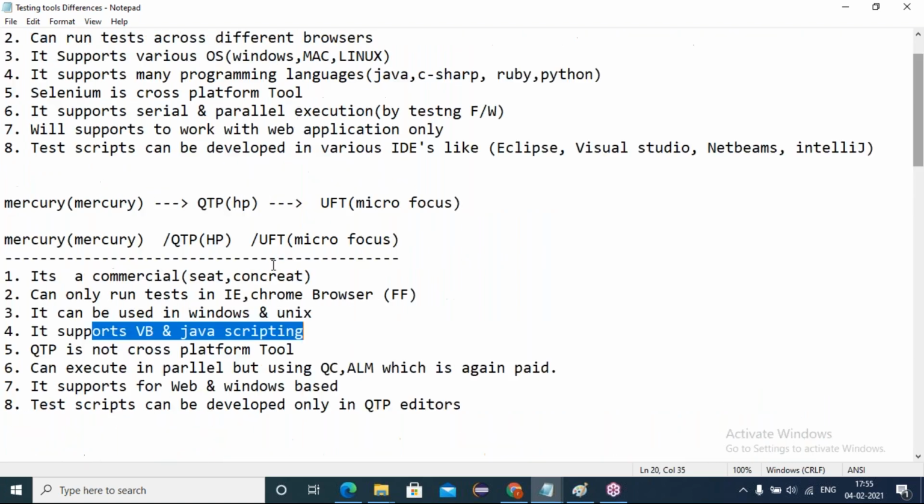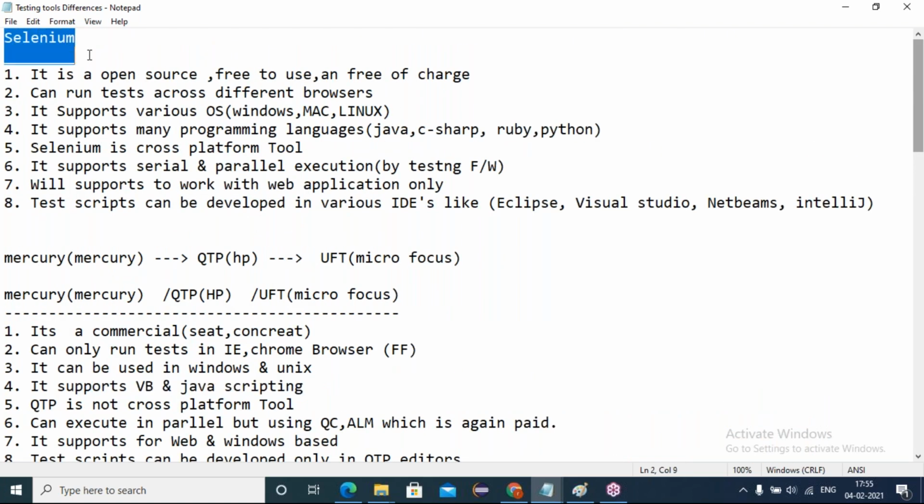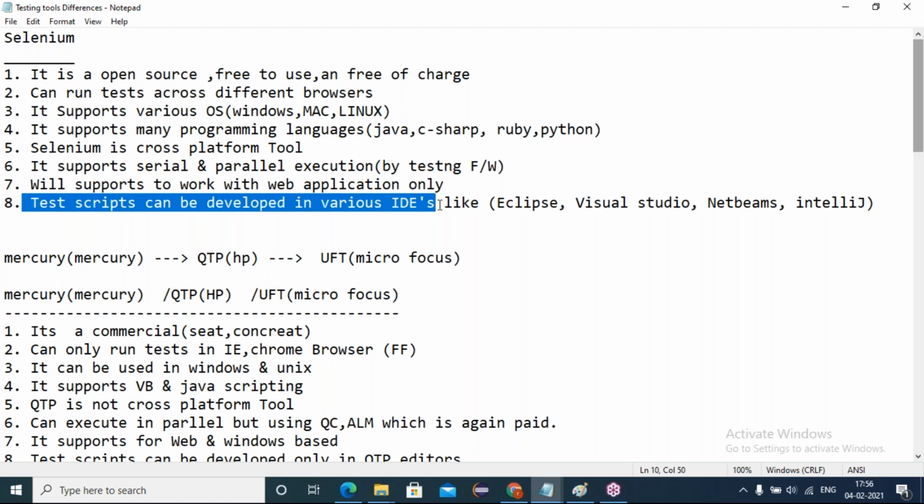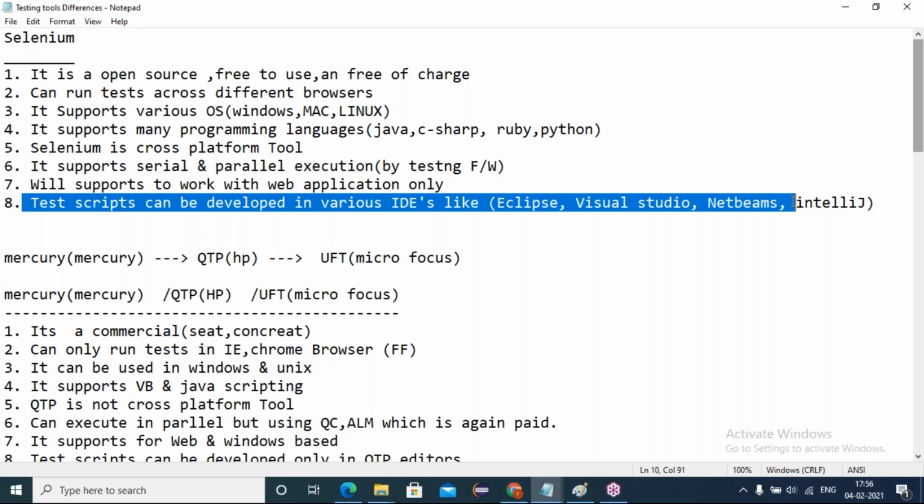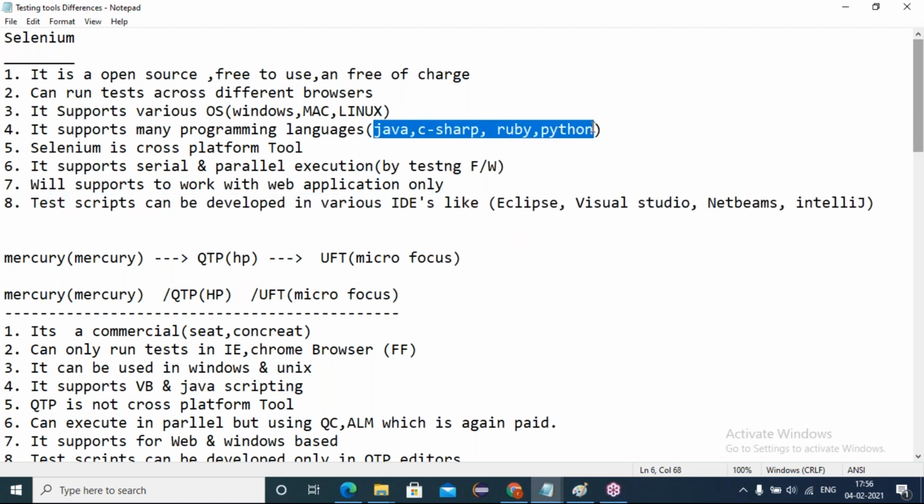Okay, yes. Coming to Selenium, it is open source, friends. Everything we have to provide, even editors we have to download separately, friends. Test scripts can be developed in various IDEs like Eclipse, Visual Studio, NetBeans, IntelliJ. Any of these integrated development environments, we have to download and we can make use of them in developing our Selenium automation scripts by using either of these language bindings.